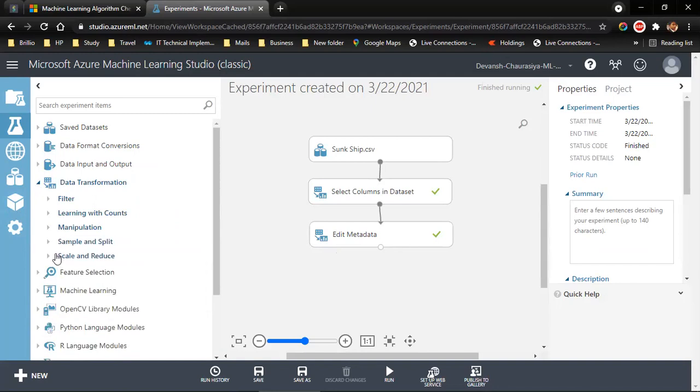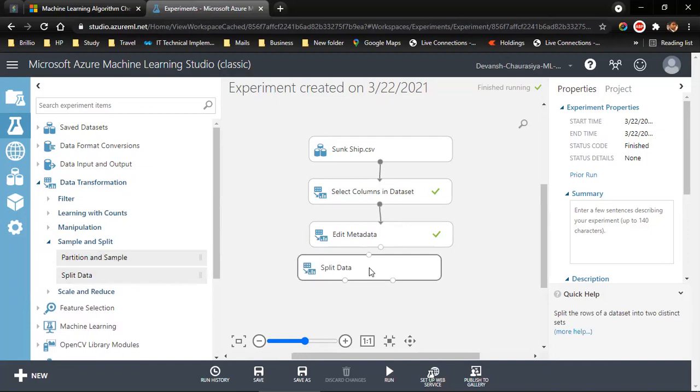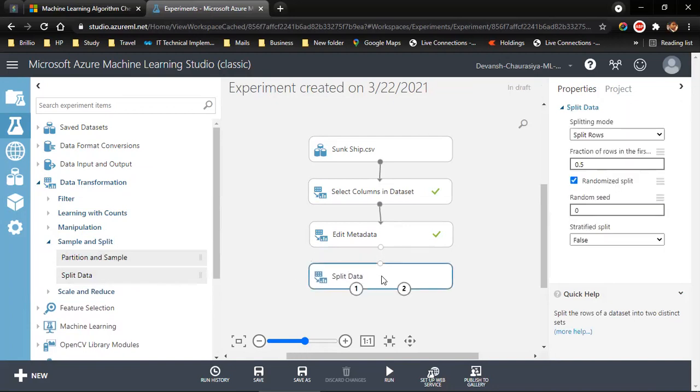And that module is also under data transformation, and we need to split. So we come to sample and split, and I pick and drop it here, split data. And I need to create a data pipeline. It's connected. Do I need to split it 50-50? No, the best way is to split it 70-30 or 75-25. Let me do it 70. Do I need a randomized split? Yes. Random seed, set it to 1 so that every time you have the same sample.